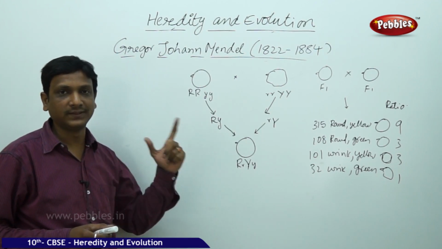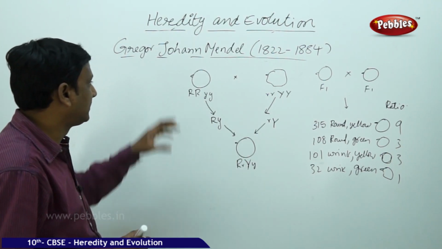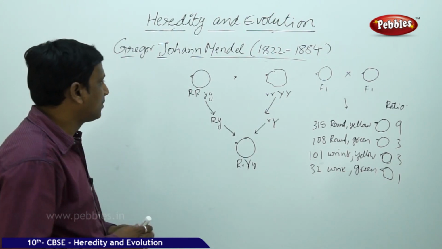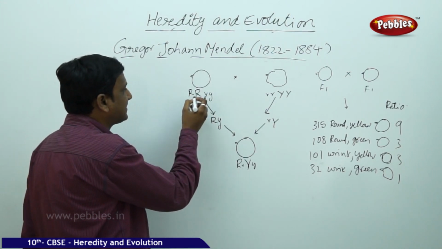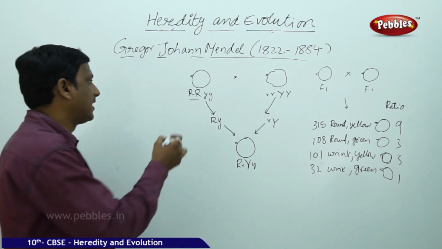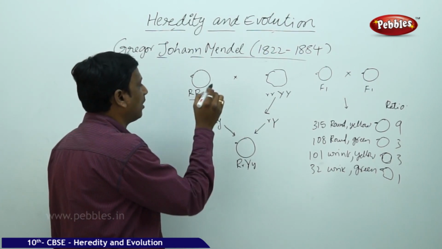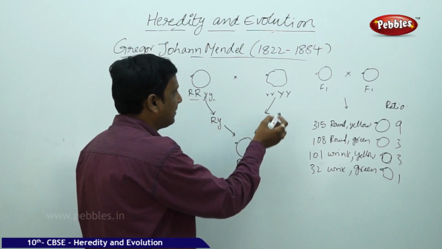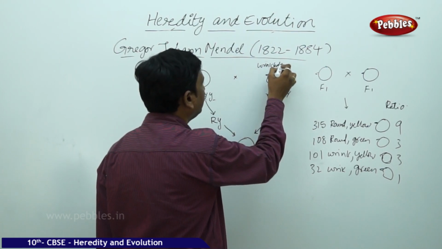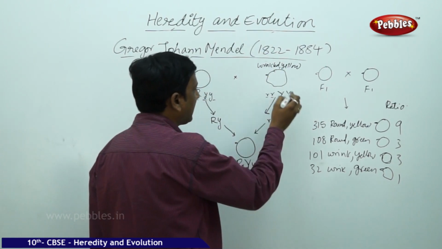Earlier we have seen only one contrast character, either a short or tall plant. Here, two. What is that? Here we are considering the color and shape of seeds of the pea plant. Initially, the seeds taken are round, where roundness is determined by capital R, and green, determined by small y. On the other side, we have taken a seed which is wrinkled and yellow. The wrinkleness is shown by small r, yellow is shown by capital Y.